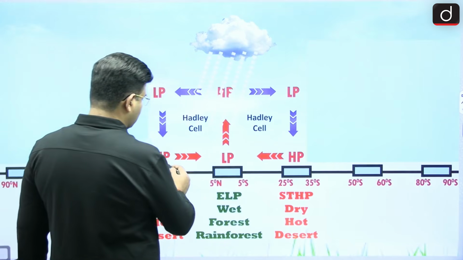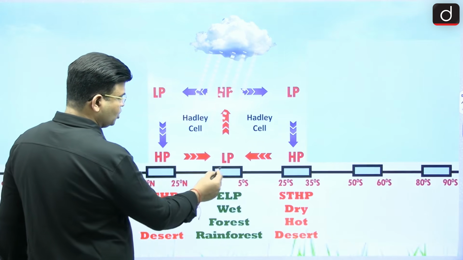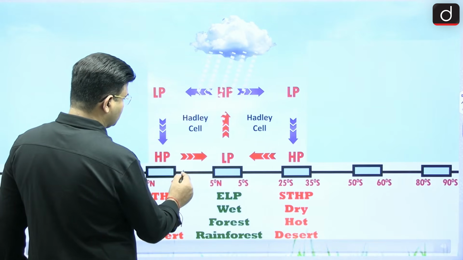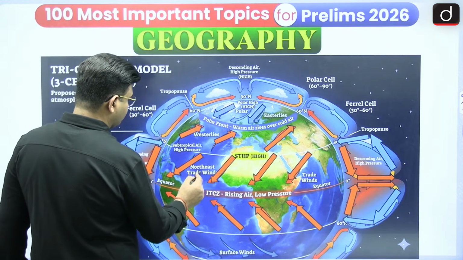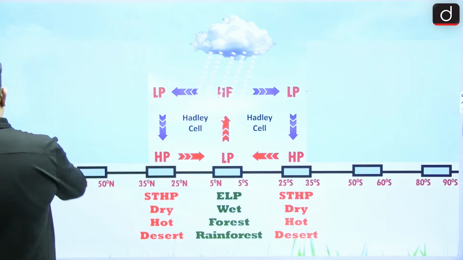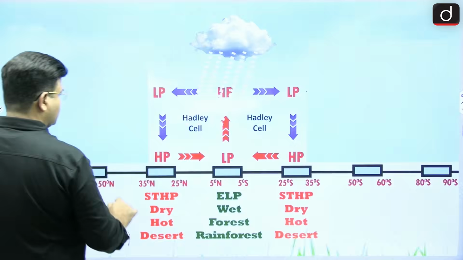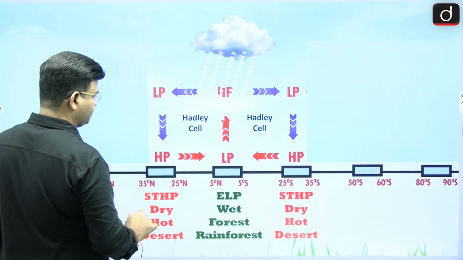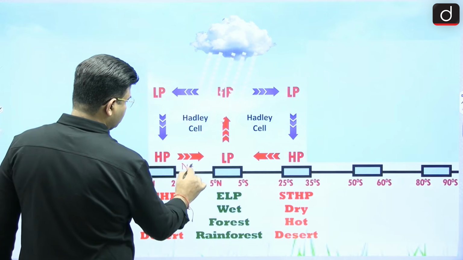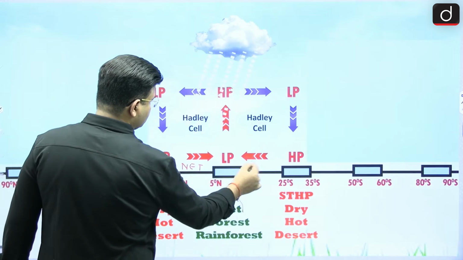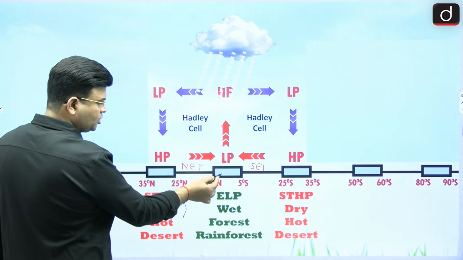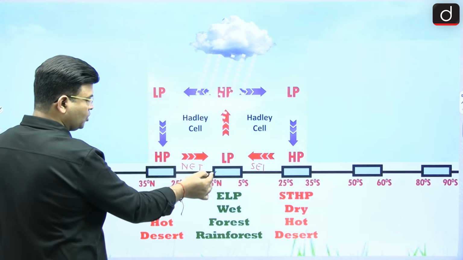Here, from the subtropical high pressure to the equatorial low pressure, there is a northeast trade wind in the northern hemisphere, and in the southern hemisphere a southeast trade wind. It is on the surface, from the subtropical high pressure to the equatorial low pressure.